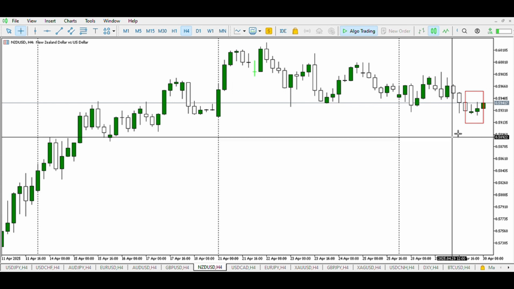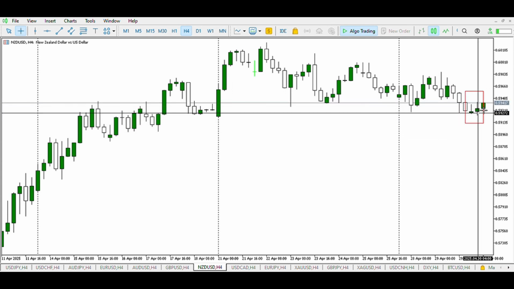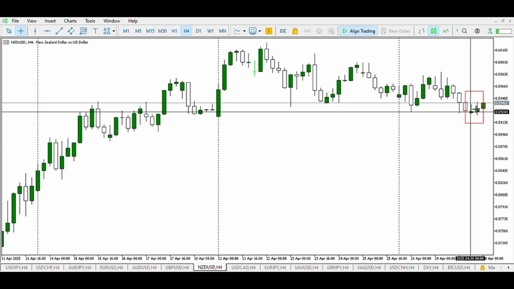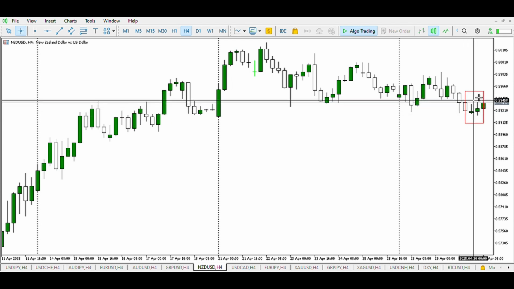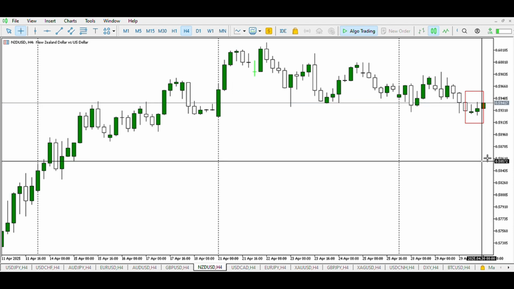On NZD USD, at the opening of the Asian session, we can see the buyers, and the second half we can see the sellers attempting to push price down. However, the buyers maintain their dominance. Following from this, we can expect a buy side liquidity for a sell, so we expect the high of the Asian session to be taken out, and for price to go against them with a bearish candle, either 1 or 2, grabbing liquidity and pushing price further down.